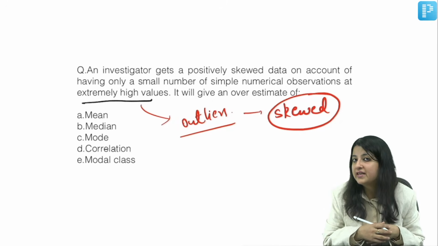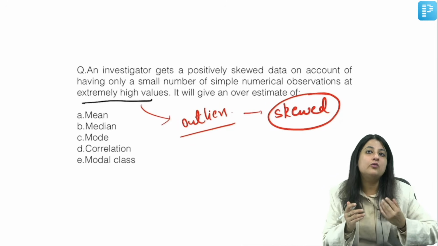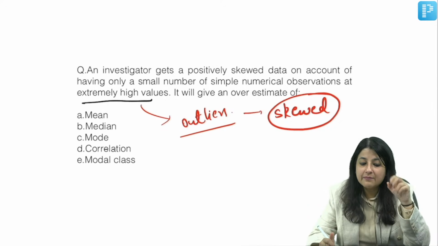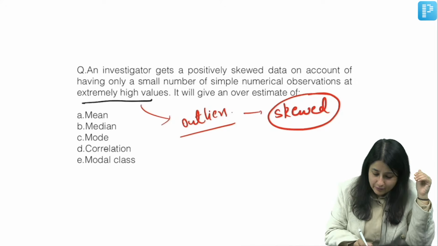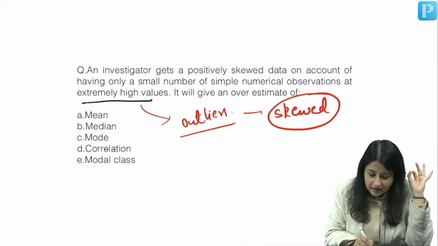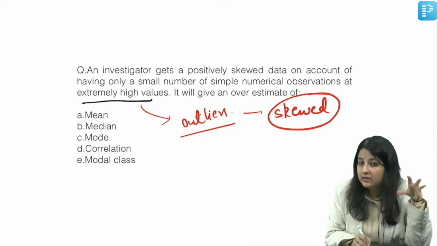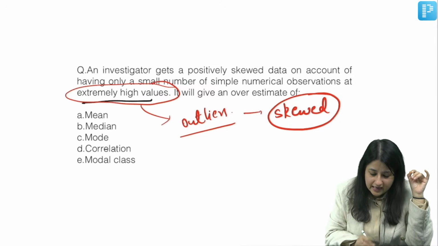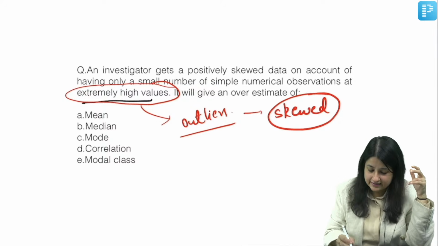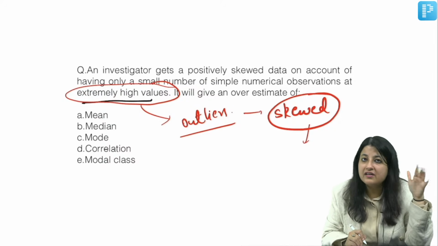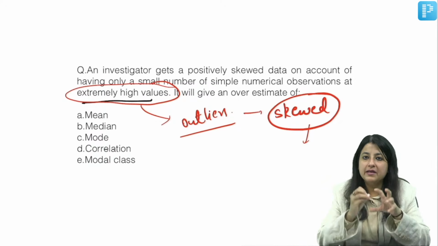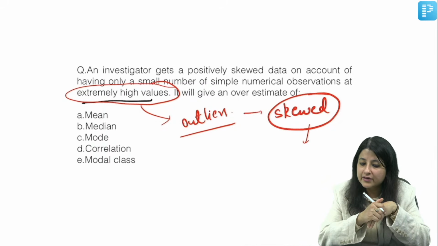When I have a skewed data set, what is going to get affected? Mean or median? The question said: an investigator gets a positively skewed data on account of having a small number of simple numerical observations at extremely high values. It will give an overestimate of. So for a skewed data set, will median ever get affected? No. Too high values will go towards the end. Median is the middle value, so median is not going to get affected.